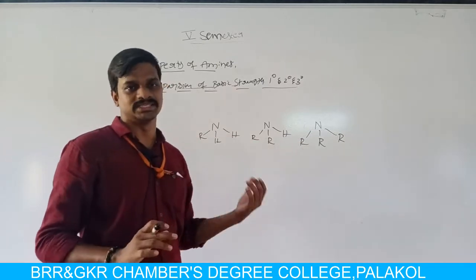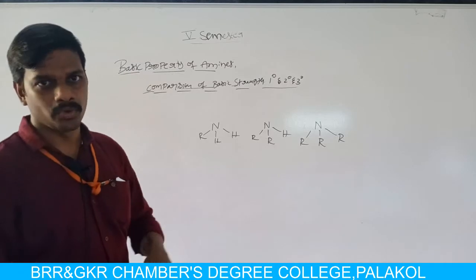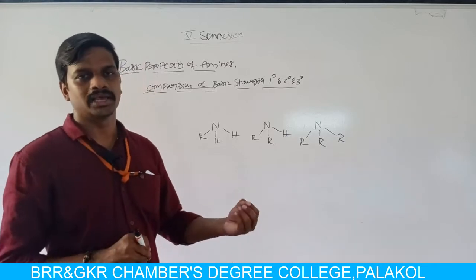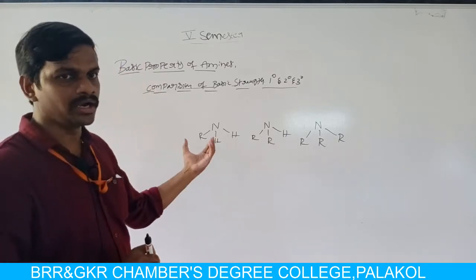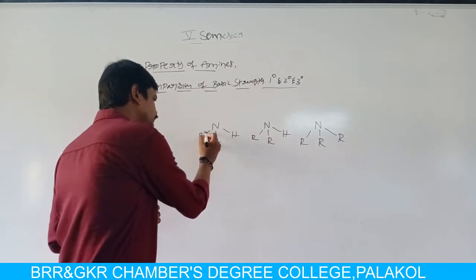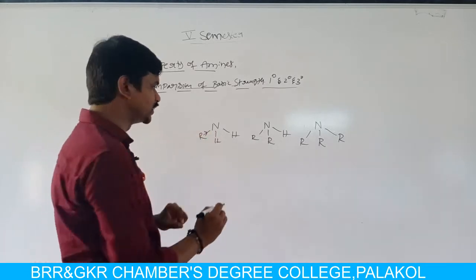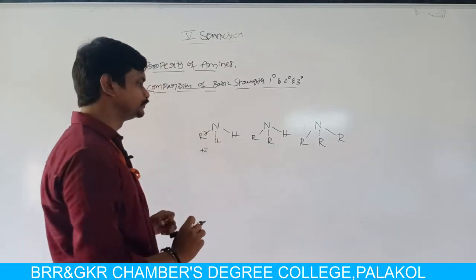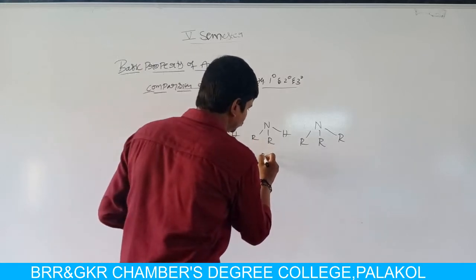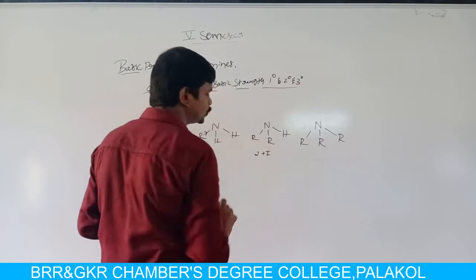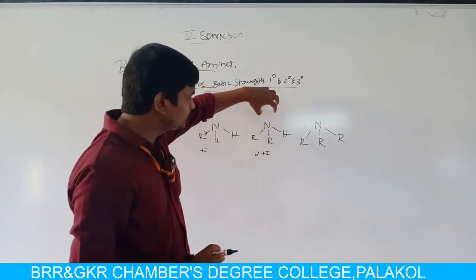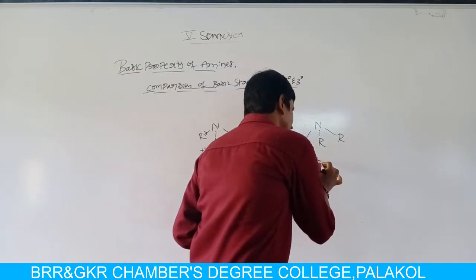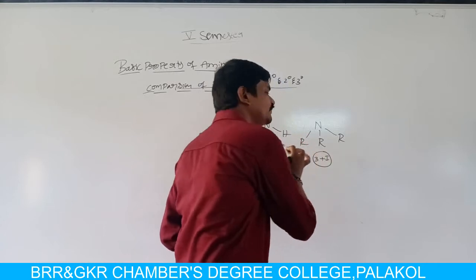Which amine is more basic? We already discussed the plus I effect of alkyl groups on the nitrogen atom. In primary amine, nitrogen is attached to only one alkyl group. That means in primary amine the nitrogen is attached to only one plus I effect group. Moving to the next one, secondary amine: the nitrogen is attached to two plus I effect groups. That means here the nitrogen is attached to two electron releasing groups. And in tertiary amine the nitrogen is attached to three plus I effect groups.